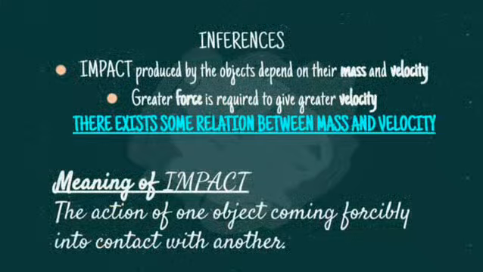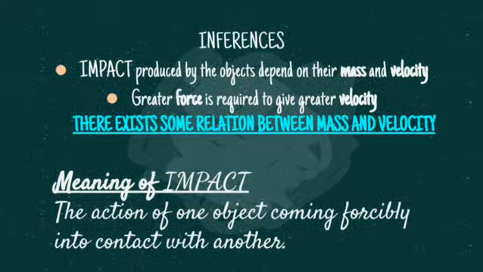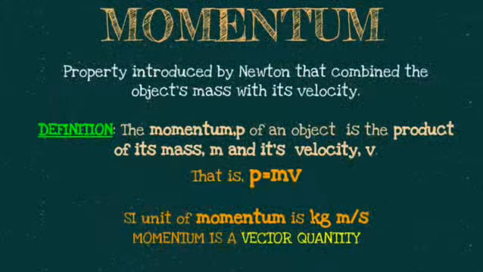So impact produced by the objects depends on their mass and velocity, and a greater force is required to give a greater velocity. So that means there exists some relation between the mass and velocity. We shall see what is the relation between the two. Newton gave the relation between the two and the name for that relation as momentum.